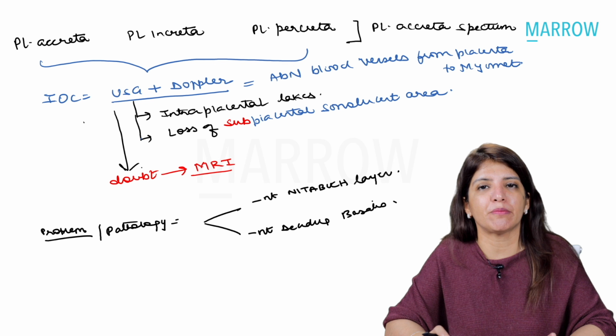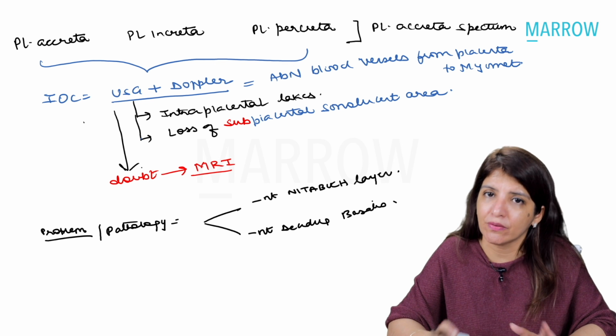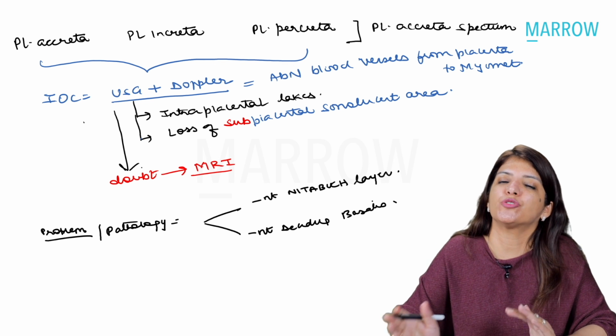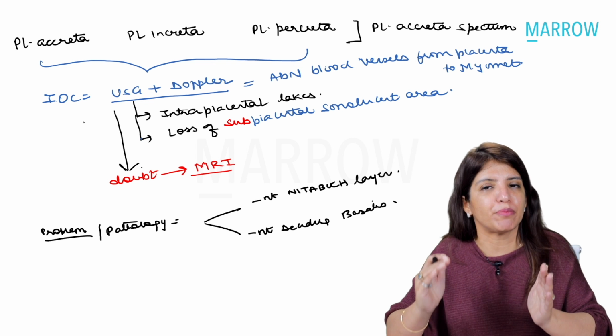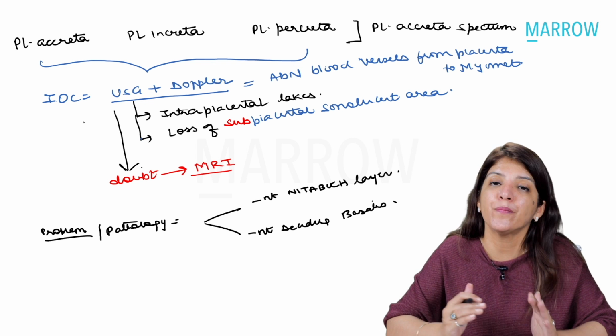When should you be suspecting placenta accreta? What are the risk factors? A very important risk factor is if there is a previous history of cesarean section and in the present pregnancy the patient has got placenta previa.